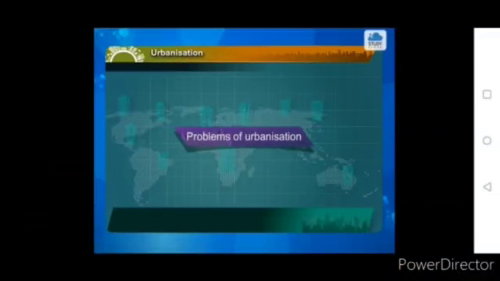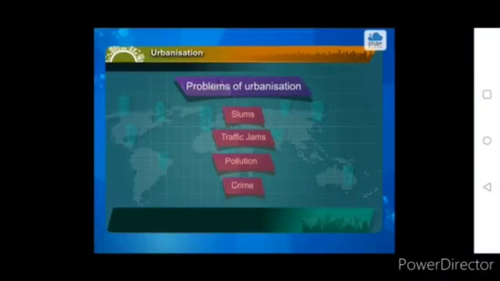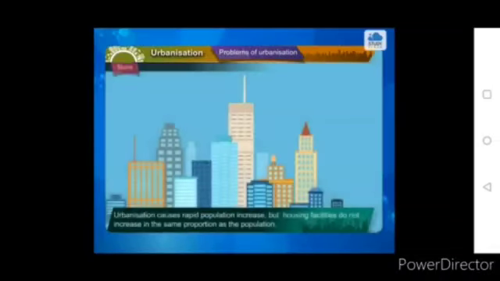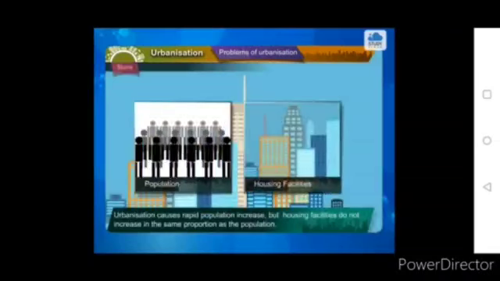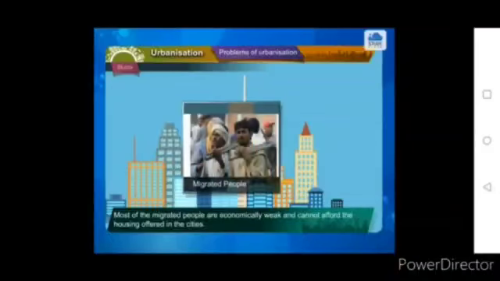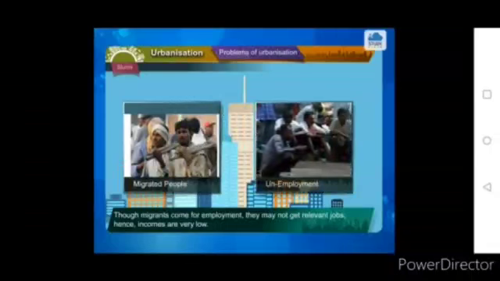Problems of urbanization. While there are many advantages of urbanization, some problems also arise. Let's look at each one. Slums. Urbanization causes rapid population increase, but housing facilities do not increase in the same proportion as the population. Most of the migrated people are economically weak and cannot afford the housing offered in the cities. Though migrants come for employment, they may not get relevant jobs. Hence, incomes are very low.